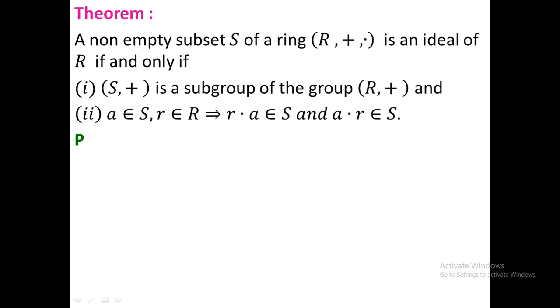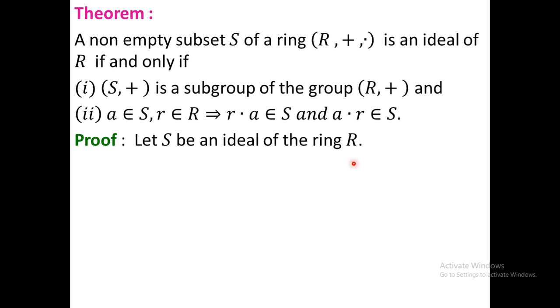Now we will go into the proof. For that purpose, suppose S is an ideal of the ring R; you have to prove the two conditions. What is the definition of ideal? You know that for S to be an ideal, the first condition is that S must be a subring of the ring R, and then there are two conditions, one for left ideal and another for right ideal.